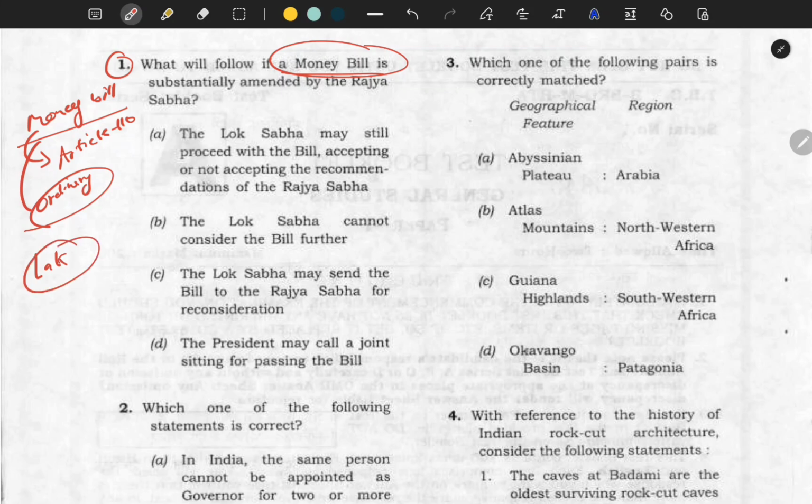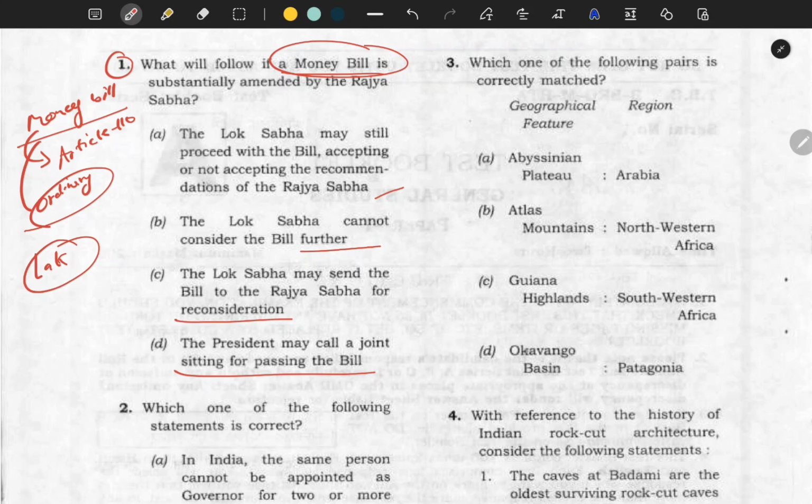So let's see the options. The Lok Sabha may still proceed with the bill, accepting or not accepting the recommendations of the Rajya Sabha. The Lok Sabha cannot consider the bill further. The Lok Sabha may send the bill to the Rajya Sabha for reconsideration. And the last option is the President may call a joint sitting for the passing of the bill.